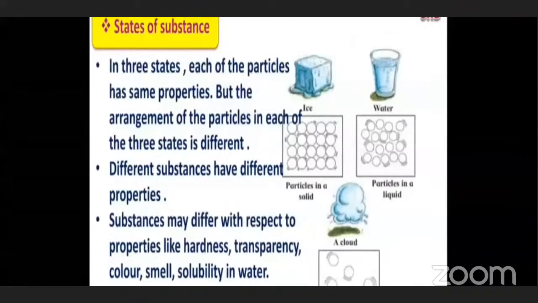But in the liquids, they are not so close to each other. There is little space in between them. And the particles in the gaseous state are very far away from each other. Means in the solid, they are very close to each other. In the liquid, they are a little far away from each other. And in the gaseous state, they are far from each other.